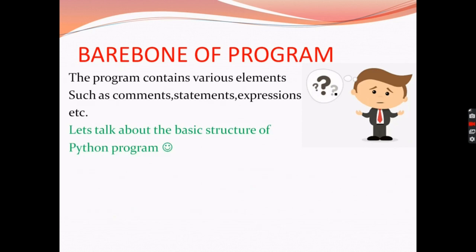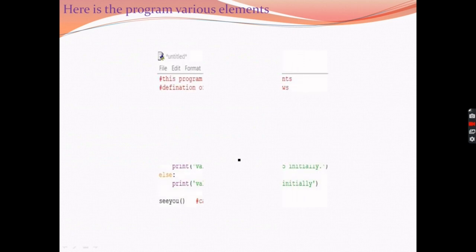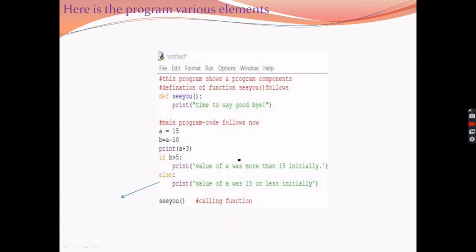Now, as you all know, a program contains various elements such as comments, expressions and many more. So let us learn about the basic structure of a program and what it consists of. Here I have a screenshot of a program. The lines which begin with a hashtag, or you can say hash, are the comments which tell the programmer what is happening in the program.